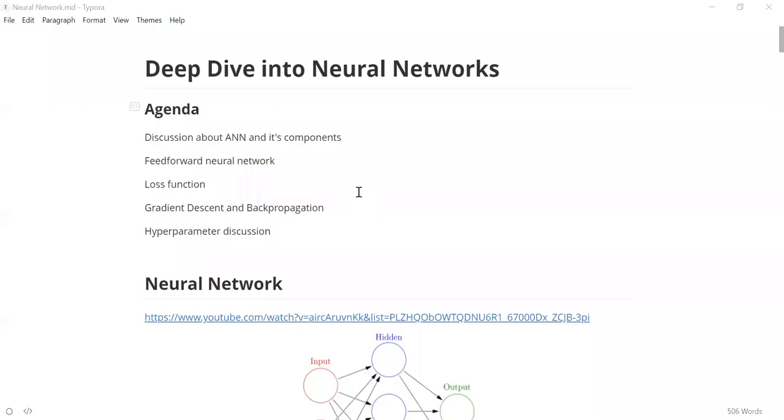We'll be talking about what is artificial neural network and, more in depth, what are the components present inside it. What is a feed forward neural network and how do you compute the values in a feed forward neural network. We'll talk about loss function, which is the one which actually tries to give the knowledge for the neural network. We'll see how that happens. And gradient descent and backpropagation. These are the things that help the neural network train themselves from looking at the data. So we'll be talking about these in more strength today. And similarly, we'll talk about various hyperparameters that are involved, which will help you in tuning the neural network.